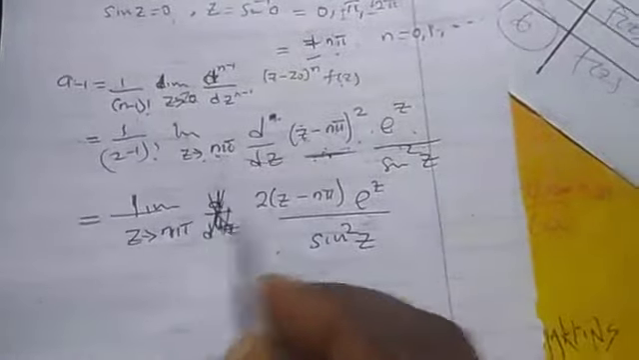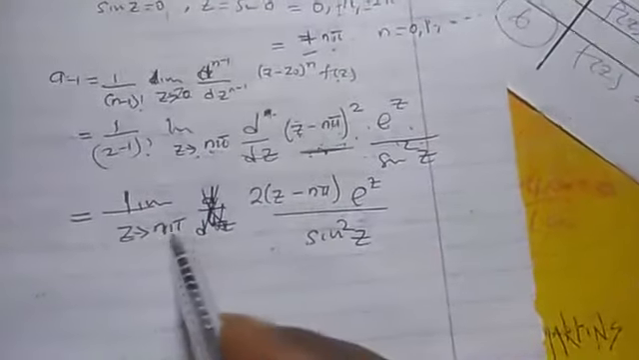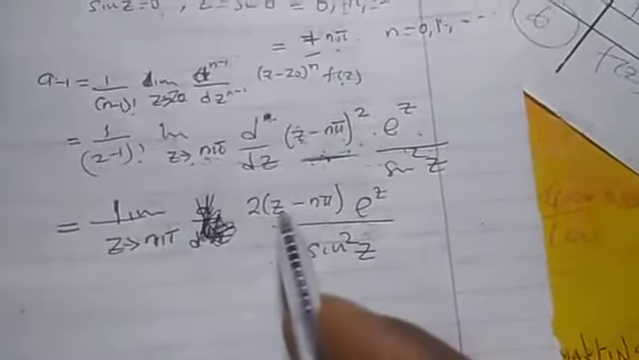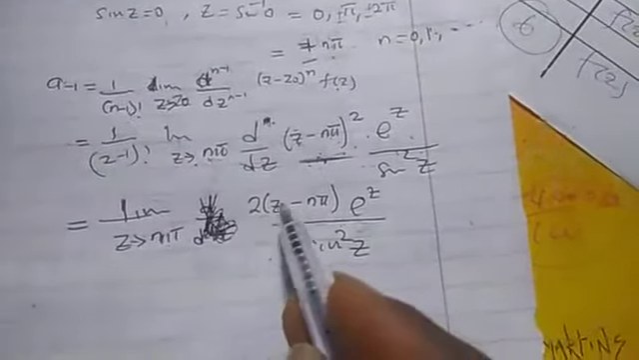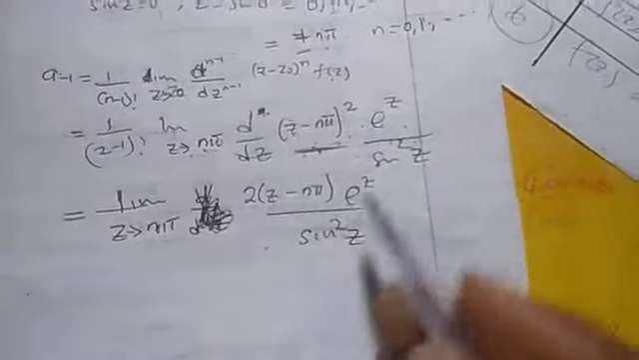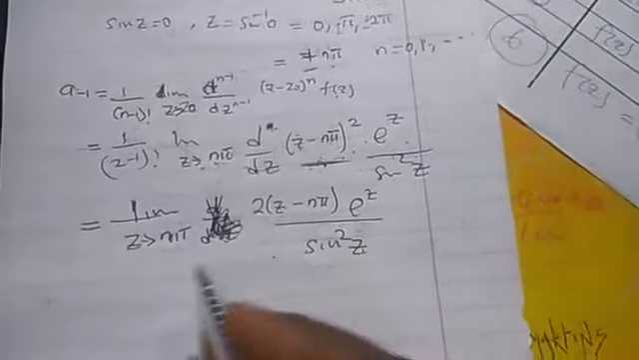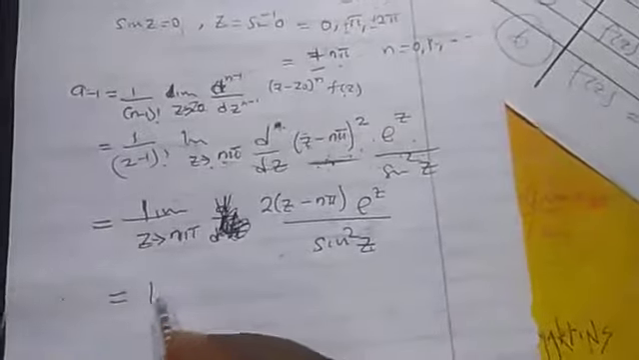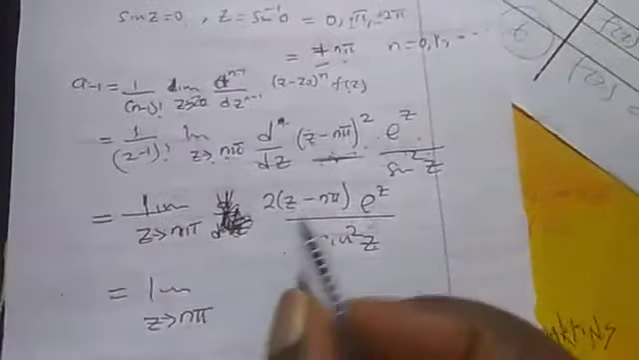Now we are left with this. We cannot integrate. We cannot differentiate. But we cannot take the limit. If I take the limit, I put z to be n pi here, n pi minus n pi is 0. If you put n pi here too, it is 0. In that case, you have to make use of L'Hospital's rule. We use L'Hospital's rule there.